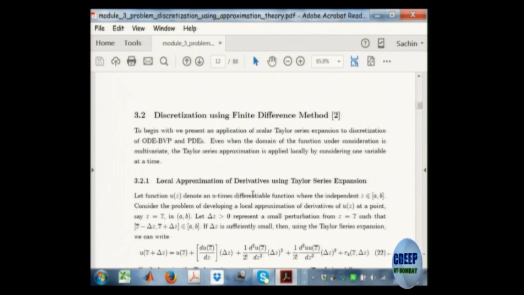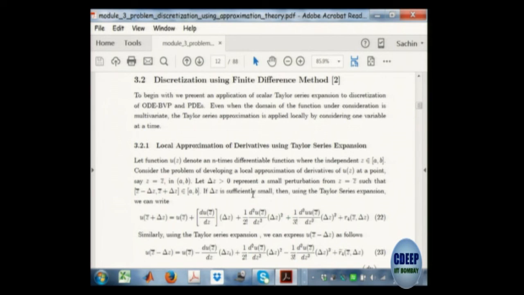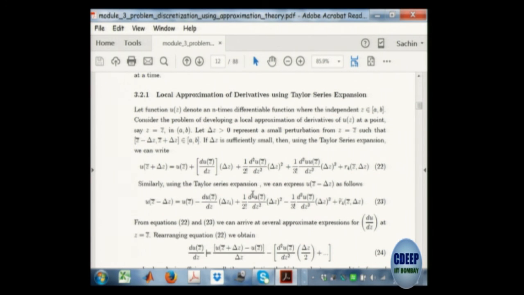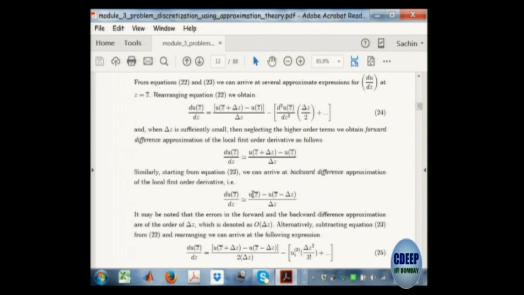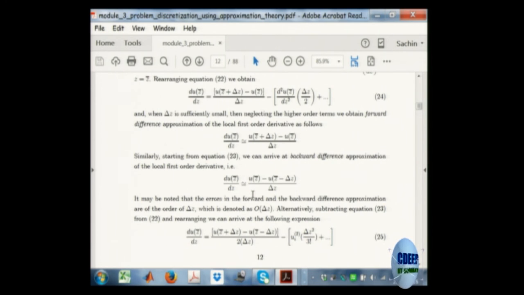Now immediately after this, I am giving them an application of how to use this. How do I use Taylor series approximation to approximate a problem? If you use Taylor series approximations, you can locally approximate derivatives. If I show you the form of this local approximation of derivatives, it will be recognizable to you. I will put this here and draw some things.